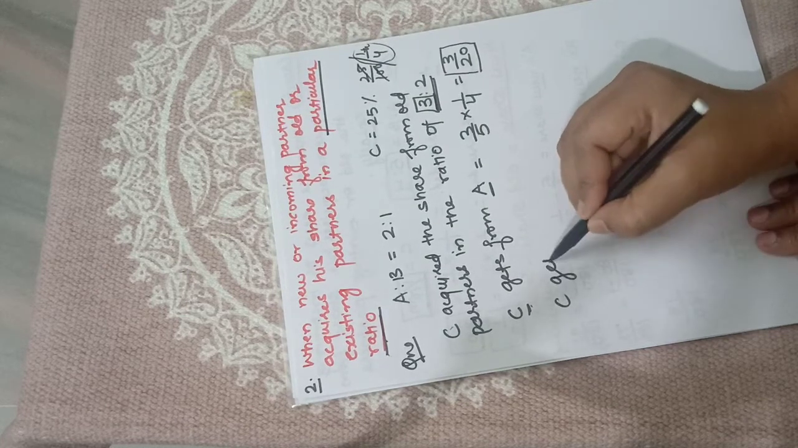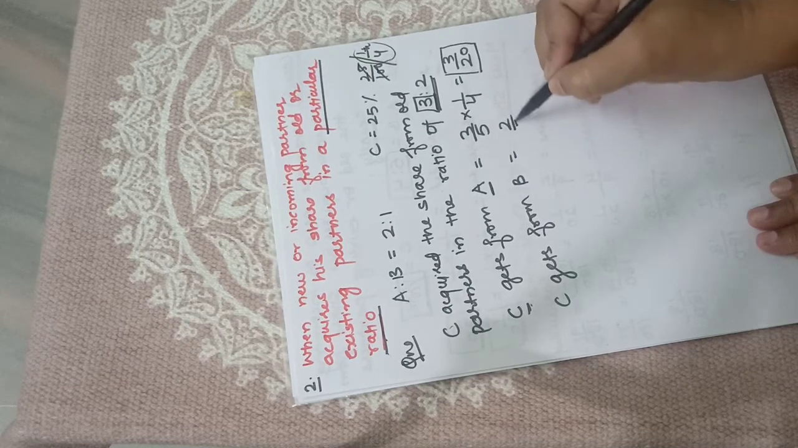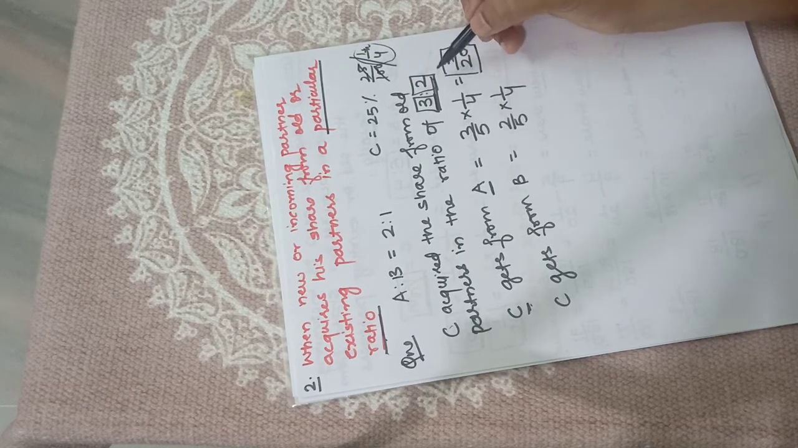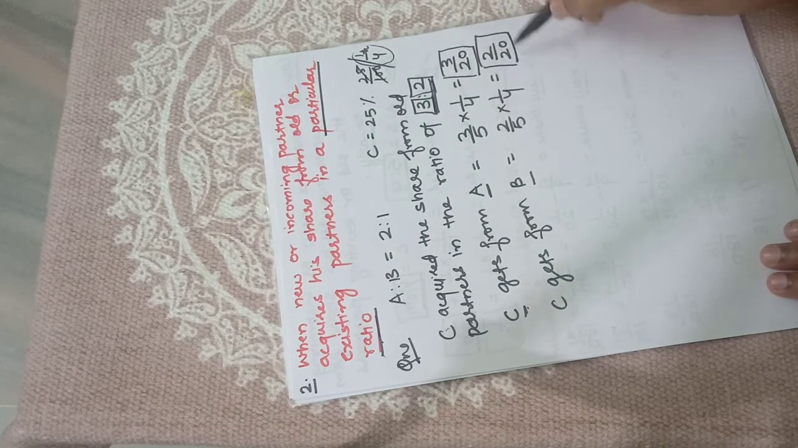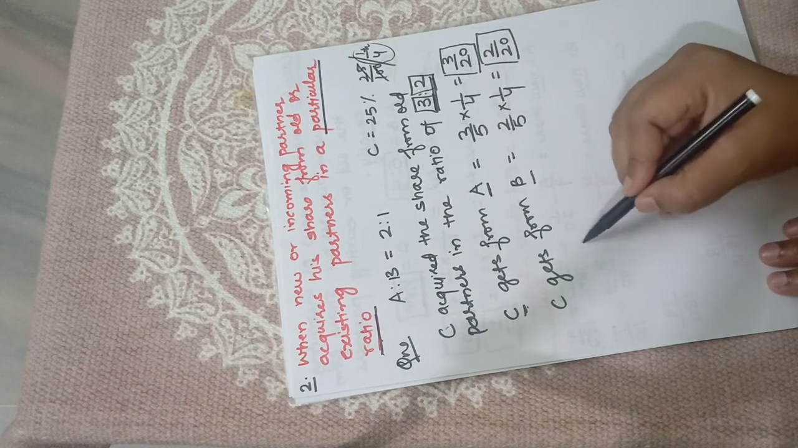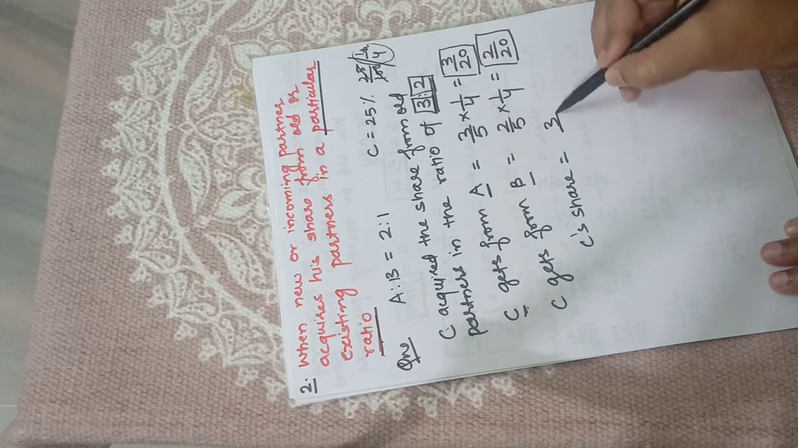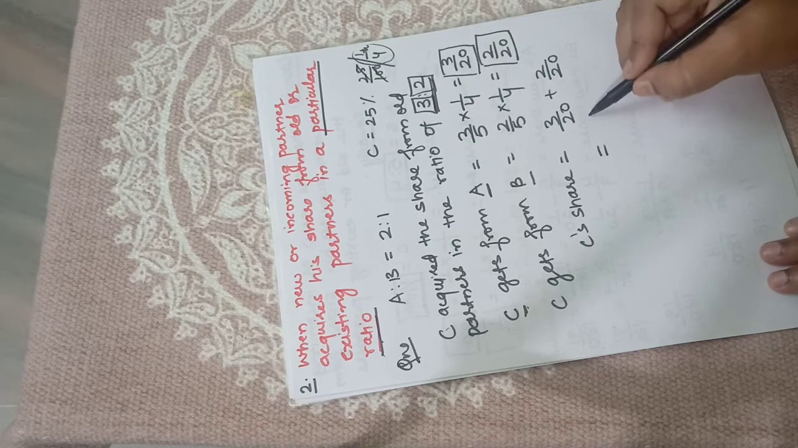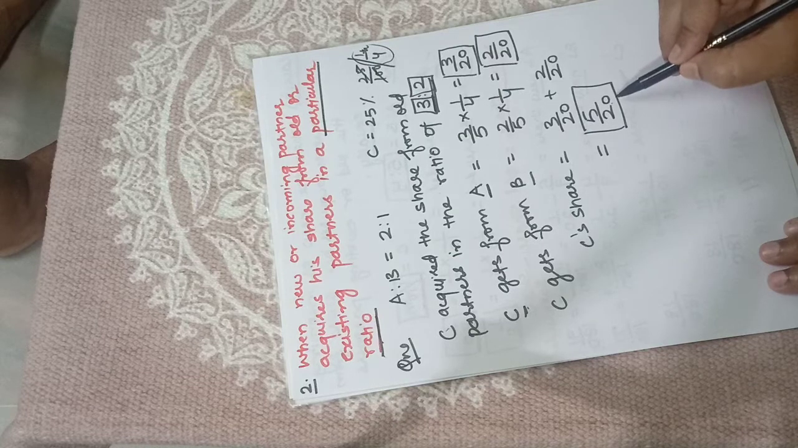C gets 2/5 of 1/4. This 2/5 portion he is getting from B, so he is taking 2/20 from B. Now what is C's share? He is taking 3/20 from A and 2/20 from B. The total share he is acquiring is 5/20. So this is the share of C.